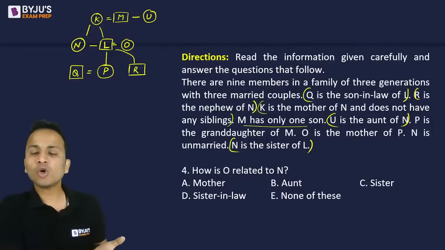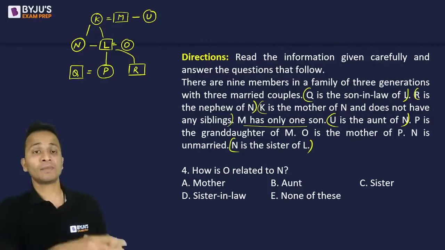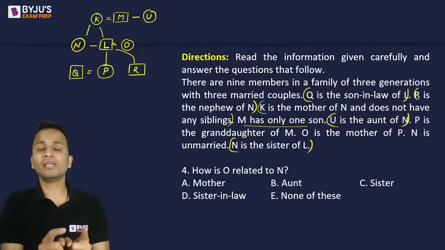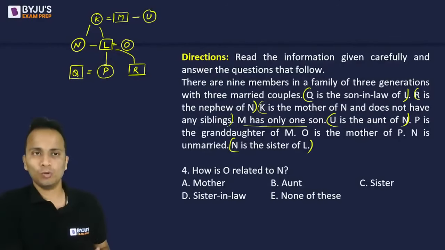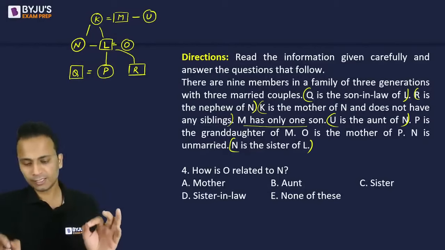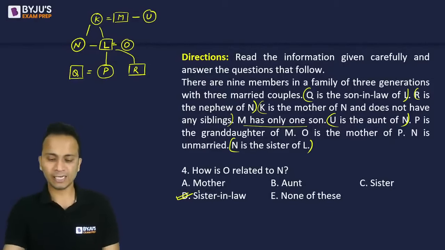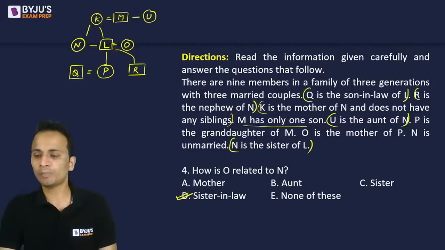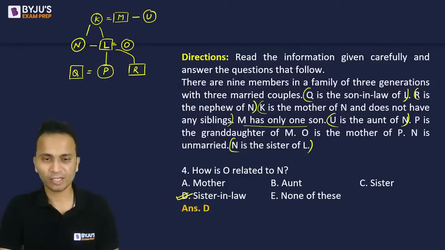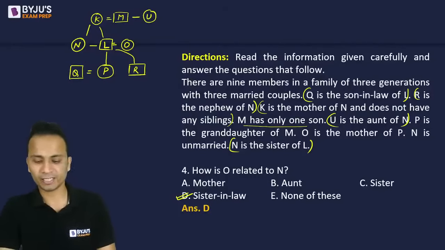Okay. So how is O related to N? What will be the relation between O and N? Now N's brother's wife is O. So O will be the sister-in-law of N. And the correct answer as given by all of you should be option D. Option D should be the correct answer. All right. And yes, it is correct.